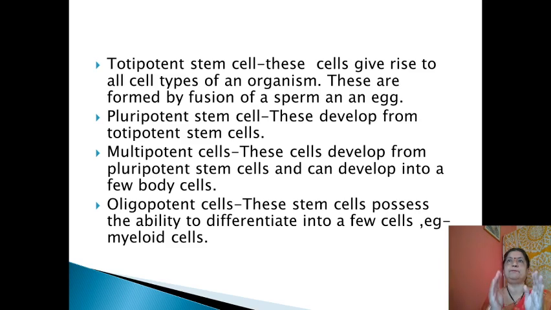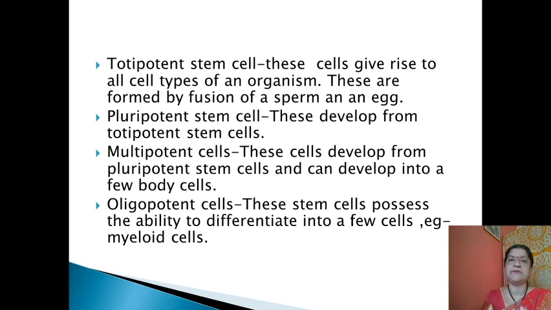Depending upon the potency of the stem cell, they have been divided into four types: totipotent, multipotent, oligopotent, pluripotent. So what is totipotent? The totipotent stem cell is produced by the fusion of sperm and egg. And after that, they can give rise to any type of specialized cell type or organ of the body or organism, you can say.